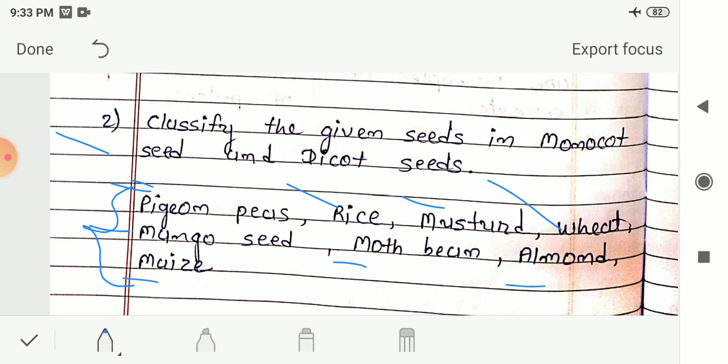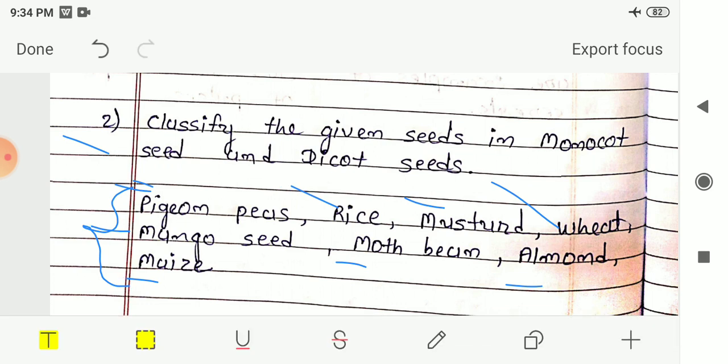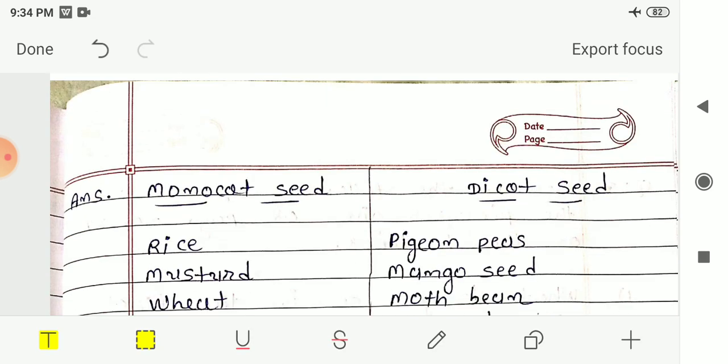And last is maize. It is an example of a monocot seed. It is a cereal and we cannot break it into two equal halves. So maize is a monocot seed. Now let me show the answer.